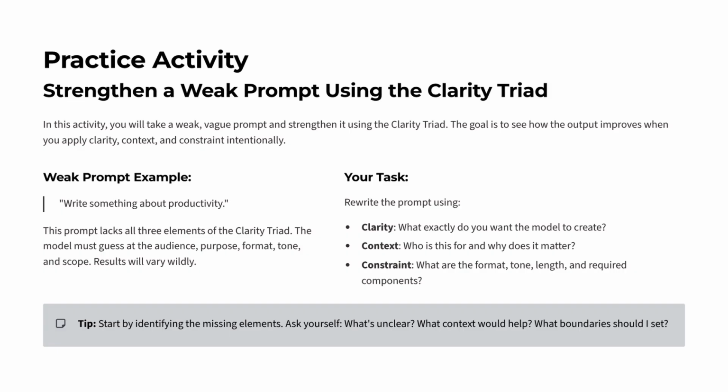Now let's apply the clarity triad. You're going to strengthen a weak prompt by adding clarity, context, and constraints. The weak prompt is, write something about productivity. This prompt forces the model to guess about the audience, the purpose, the format, the tone, and the scope. As a result, the output will vary widely. Your task is to rewrite this prompt using the clarity triad. Start by identifying what's unclear. What context would help? What boundaries should be set? This exercise will show you how dramatically the output improves when you prompt with intention.